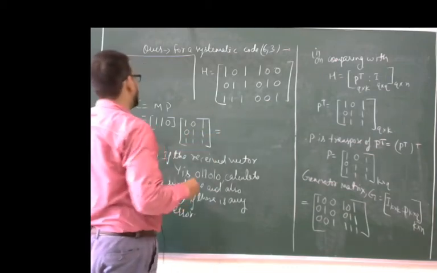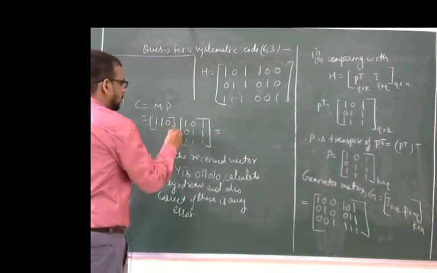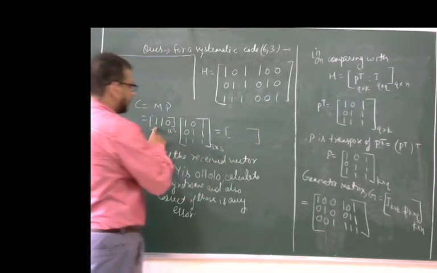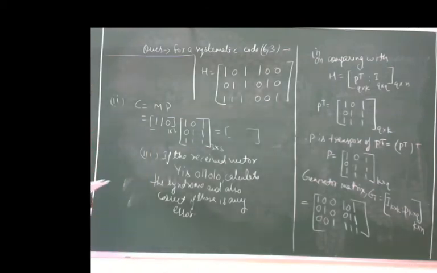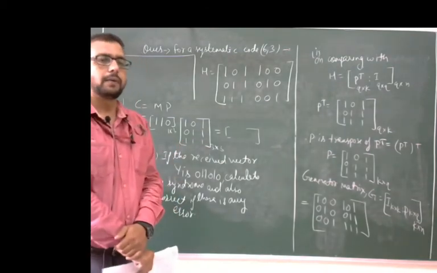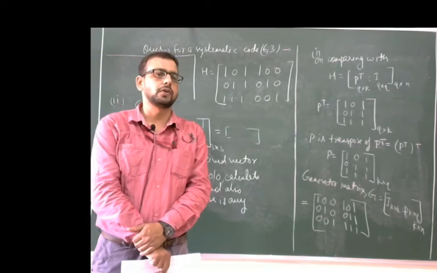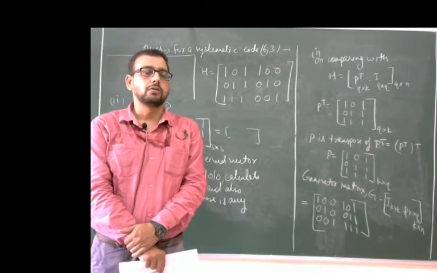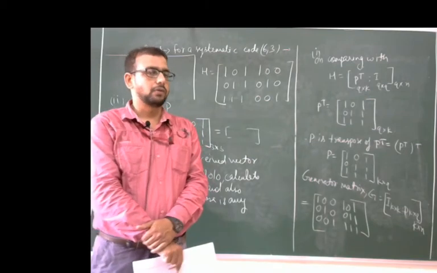We multiply this 1 cross 3 matrix with this 3 cross 3 matrix, and we get a matrix. After multiplying the elements one by one, there is modulo addition between the elements. If the number of ones is even, then the value is 0. If the number of ones is odd, then the value is 1.